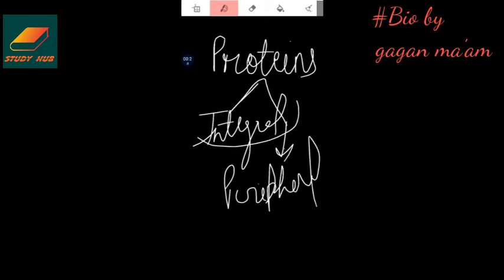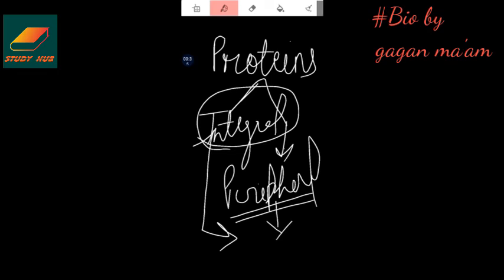As the name suggests, integral proteins are partially or completely buried in the membrane, whereas peripheral proteins are present at the periphery, on the surface of the membrane. They are also termed membrane proteins.